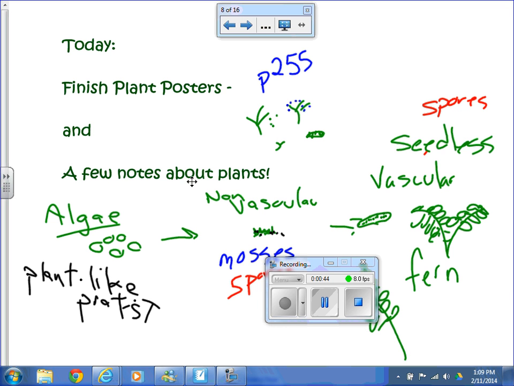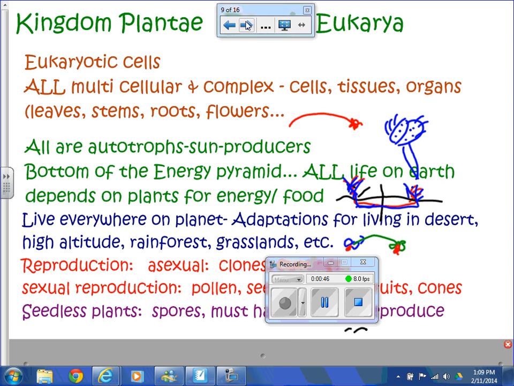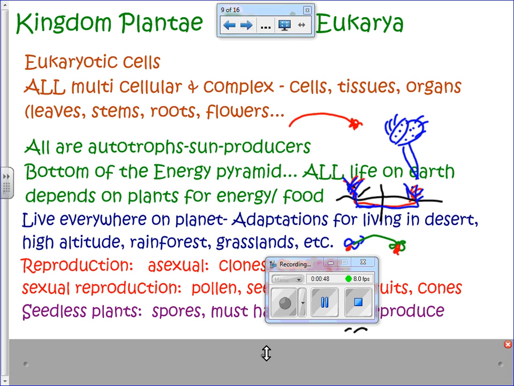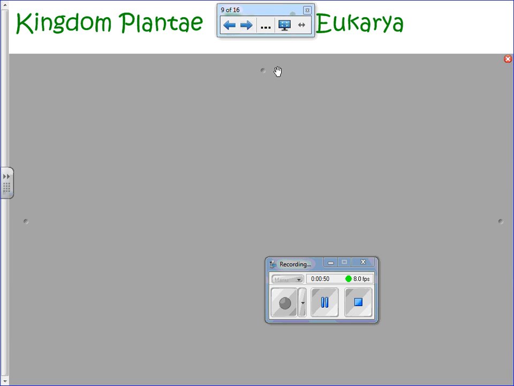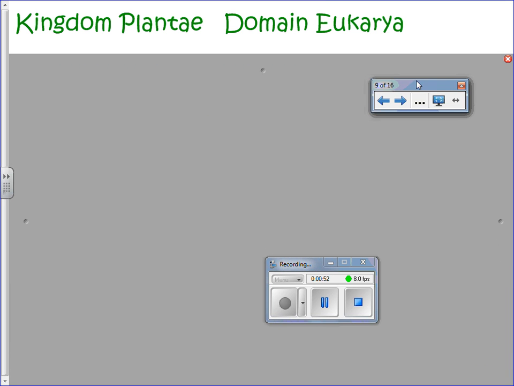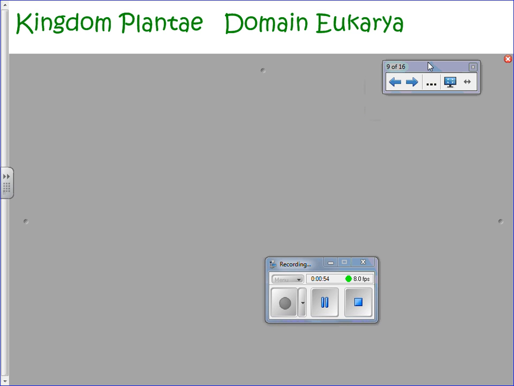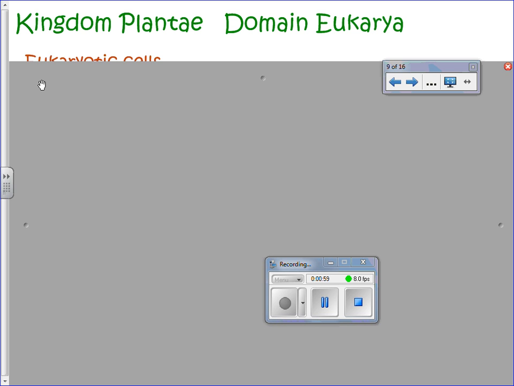So let's take a look here. So in the plant kingdom, that's too much information. Let's back it up a little bit there. You should write this down. On your plant poster, you've got two main sections for today. One is general information about plants, which is this. And then on the next slide, we'll talk about the seedless plants, which will be a second section.